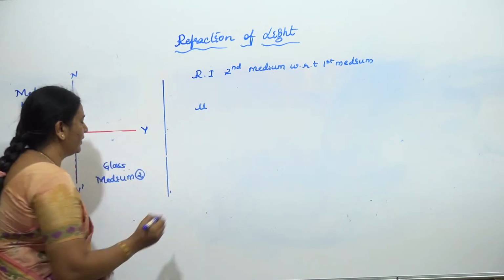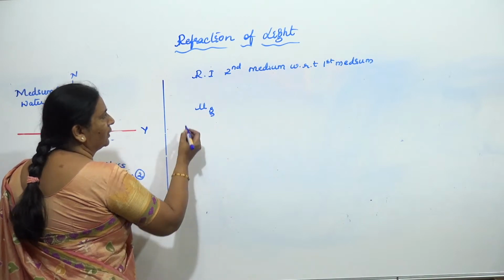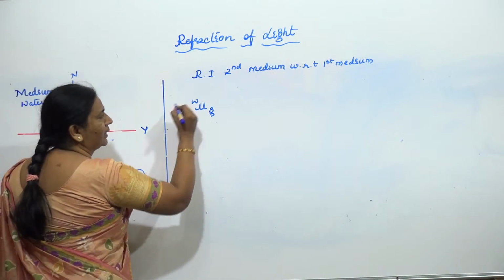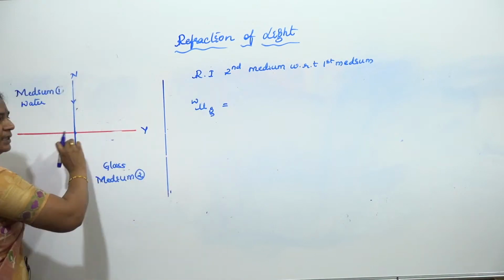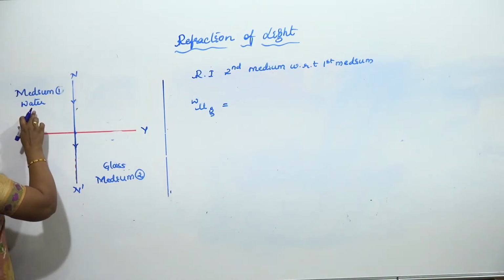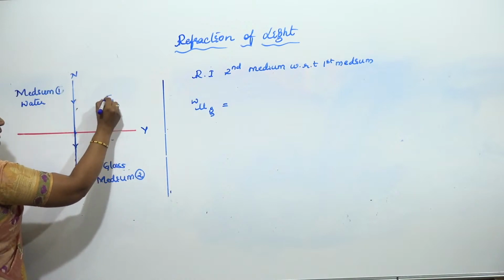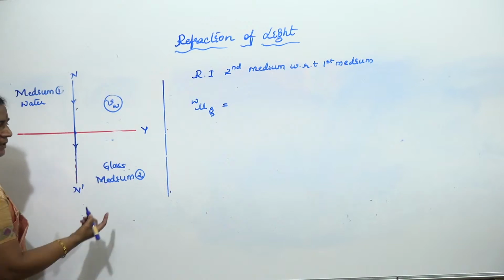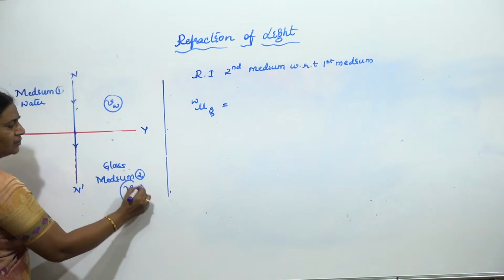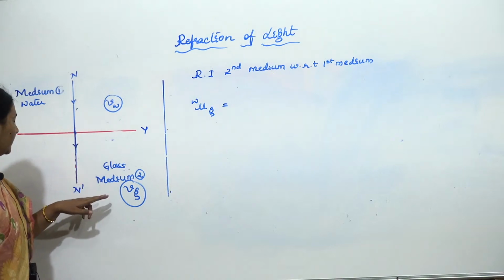We'll write as what? Refractive index of which is our second medium? Glass. So I'll write glass here. Which is our first medium we are having? Water. So I'll write water, because your incident is in this medium. Now how will you write this one? Suppose the speed of light in the water medium I take as VW, and the speed of light in this medium I take as VG. So these are the speed of light in the water medium and the speed of light in the glass medium.